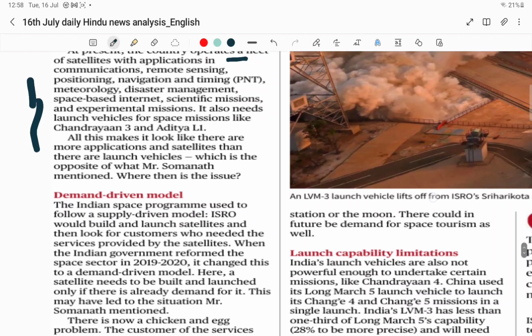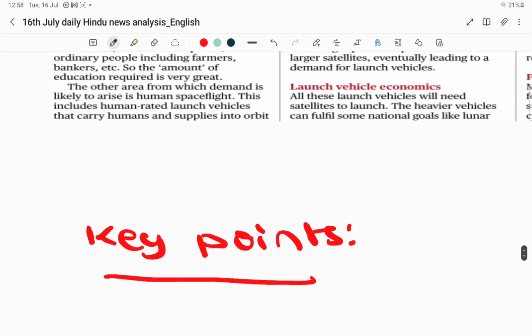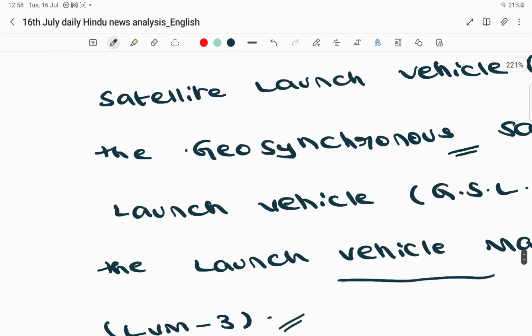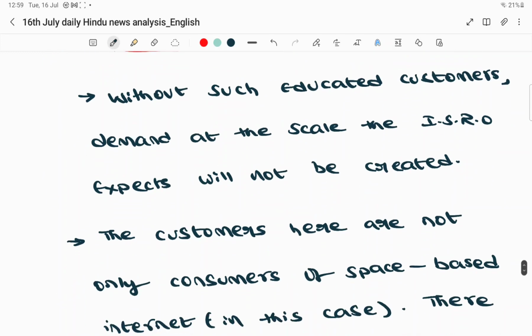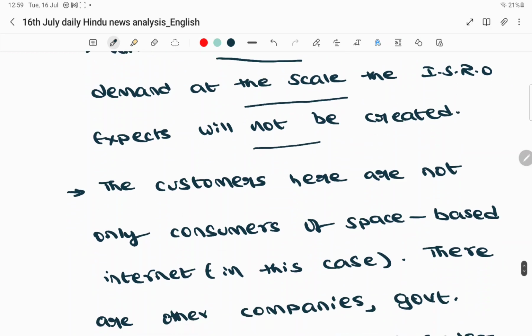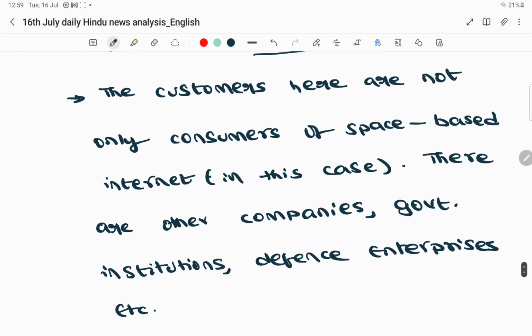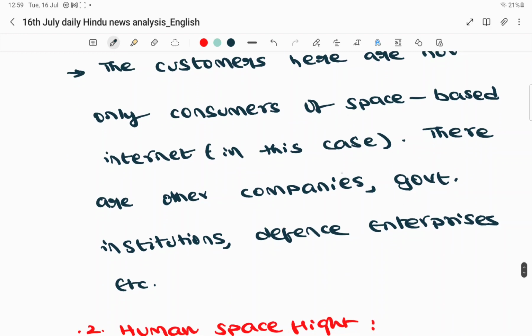They need to be aware of the situation and of the benefits that will accrue to them. By giving them the benefits, definitely there will be an increase in demand. That is the first point he is talking about. Without such educated customers, demand at the scale that ISRO is expecting will not be created. The customers here are not only the consumers of space based internet. There can be many companies, government institutions, defense enterprises, etc. By educating them about the need and the benefits, we can create more and more demand for our launch vehicles.